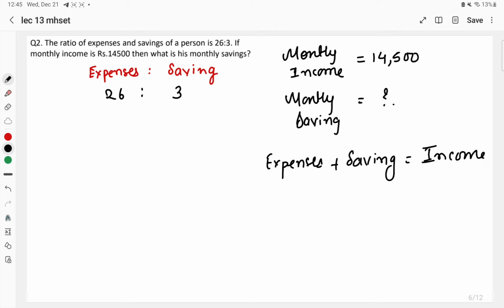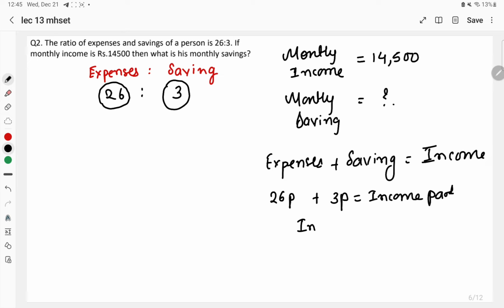So income is equal to expenditure plus saving. So we know that here expenditure is how many parts? 26 parts. Saving is how many parts? 3 parts. Then here I can calculate the income part, obviously. So 26 parts plus 3 parts of the saving is equal to total income part.